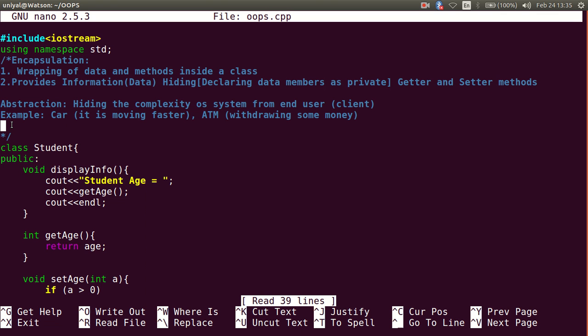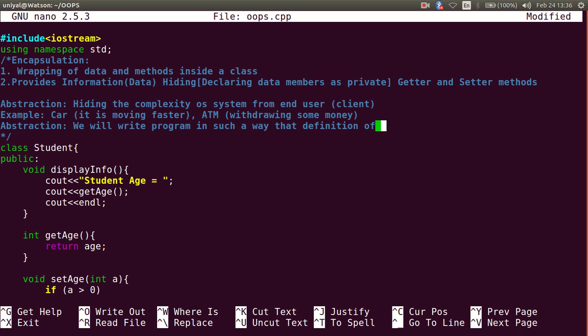So how is abstraction provided in the object oriented programming system, or if I am talking about C++ specifically here, so how is this provided? What is abstraction in terms of C++? We will write our program in such a way that the definition of the method is not exposed to the client, or I can say the user.